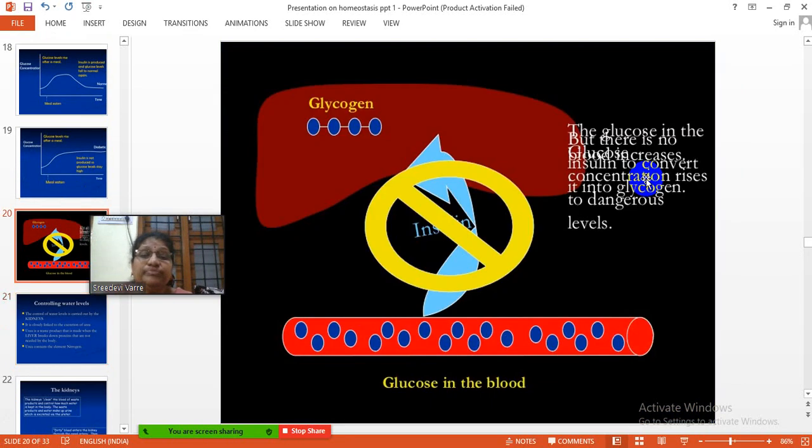Now coming to glucose in the blood. Here you can see the glucose levels are very high in the blood, dangerous levels. If the glucose levels are like this in the blood circulation, that is very dangerous. Such dangerous levels lead to diabetes.